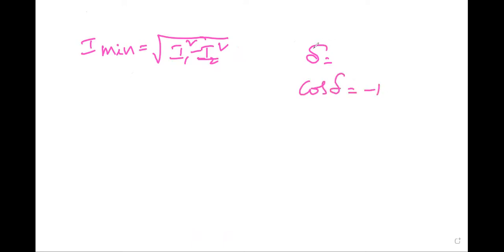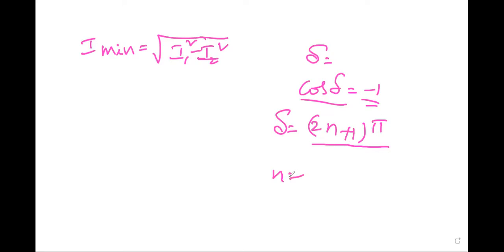In the previous case, cos delta is equal to plus 1 for path difference n lambda. Minus 1 occurs for delta equal to 2n plus 1 into pi, where n is equal to 0, 1, 2, 3 and so on. Then delta is equal to pi, 3 pi, 5 pi and so on.